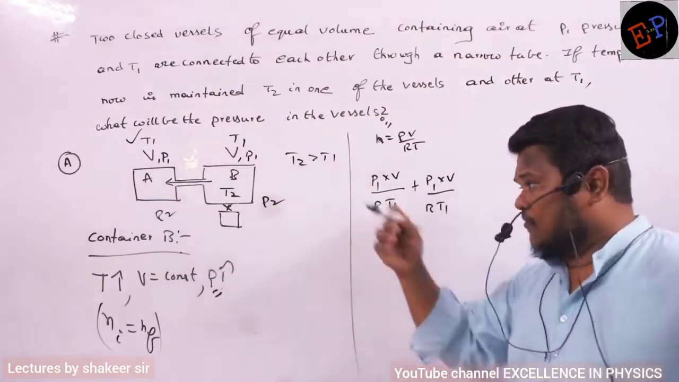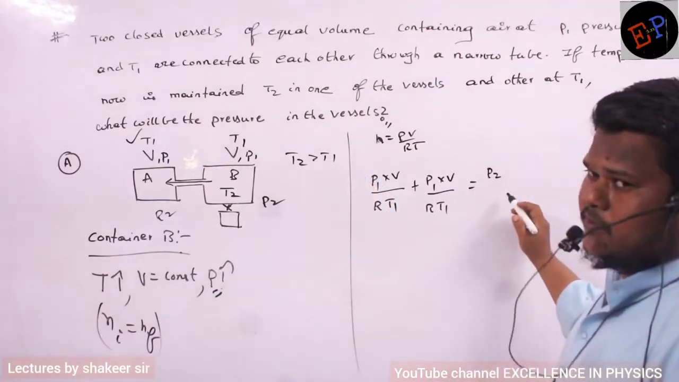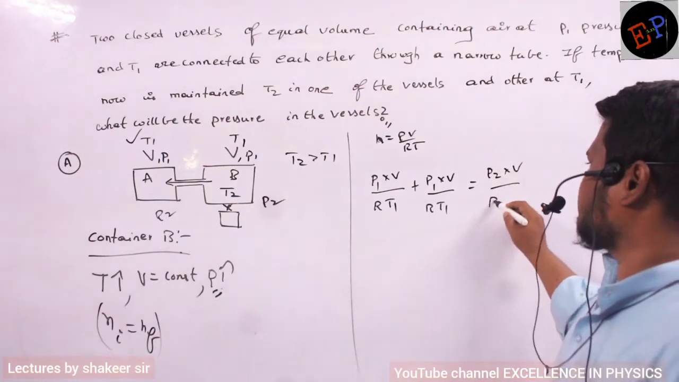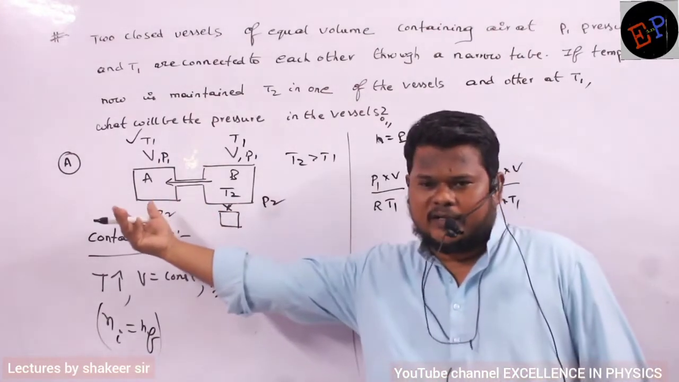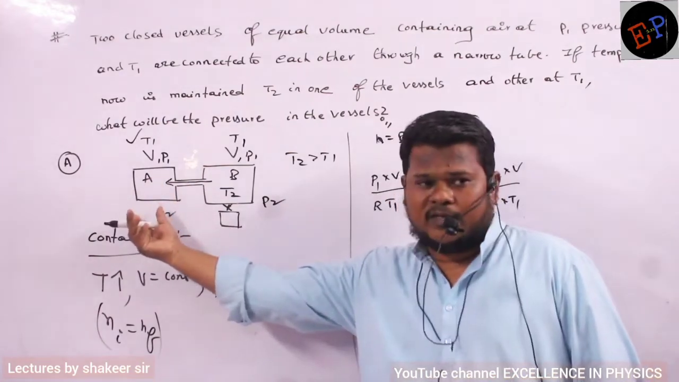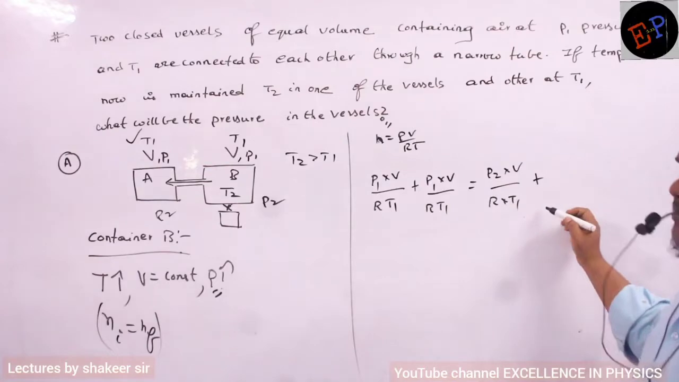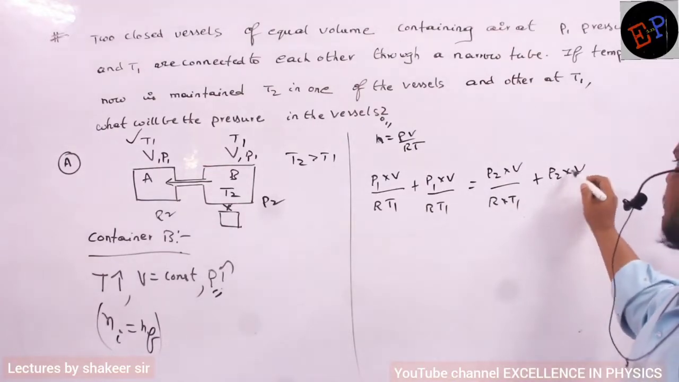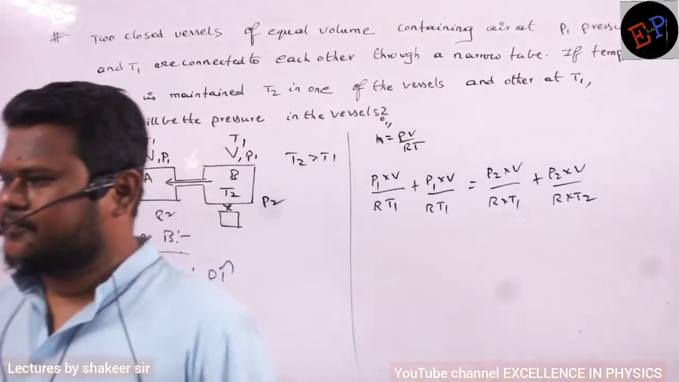Before heating. After heating, now what are the number of moles in the first one? Final pressure is P2, no? Final volume is remaining same, R is same, temperature is remaining same. You are heating this one only, no? This one is not heated. The temperature of this one is T1 only, but the temperature of this one is T2. So the number of moles in the second container: pressure is P2, volume is V only, R is same, temperature is T2. That's all. That is my equation.